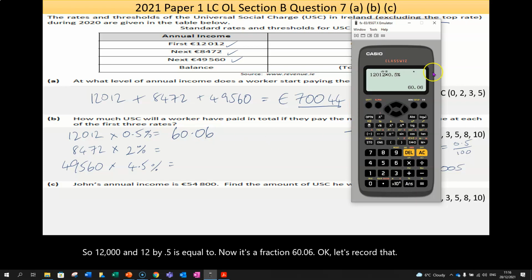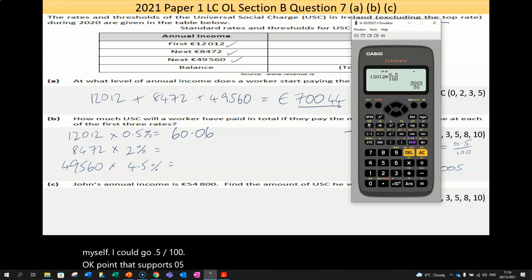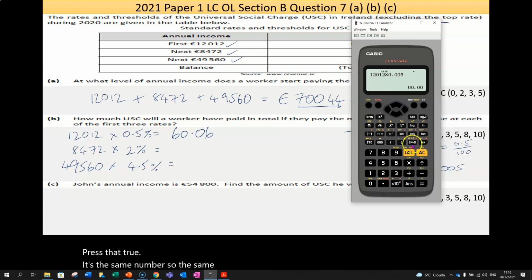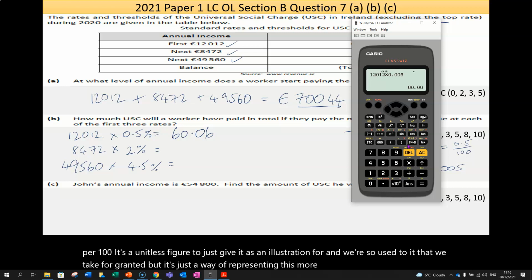Now, I could do that a different way. Like I said a minute ago, I wouldn't necessarily do this myself. I could go 0.5 over 100, which is what 0.5% is, and I get the same answer. Or if I'm very comfortable with decimals, I could convert that to 0.005, press that through, and it's the same number. So it's the same answer either way. It's just understanding that percent is per 100. It's a unitless figure, and we're so used to it that we take it for granted, but it's just a way of representing that's more intuitive to a human brain.